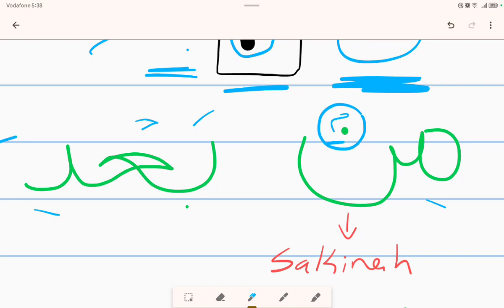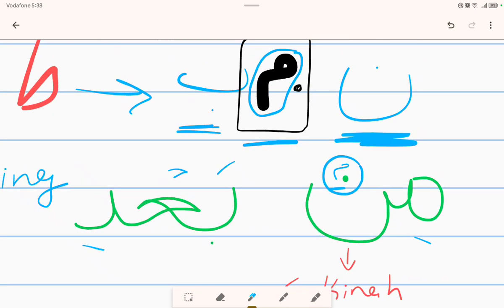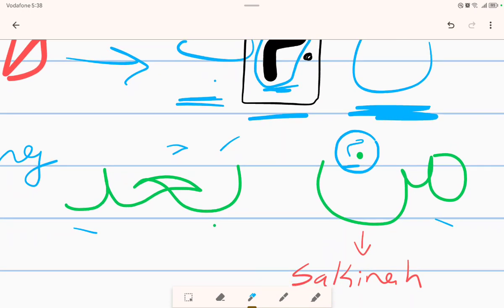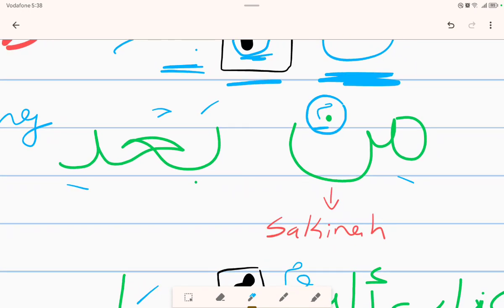this is the wrong pronunciation. The correct pronunciation must be like min ba'd, min ba'd. What our friend did right here, he just transformed his shape to this shape to pass, and we help him actually. So this is for the noon sakina.